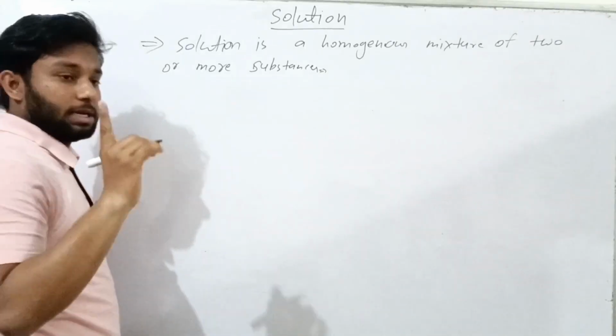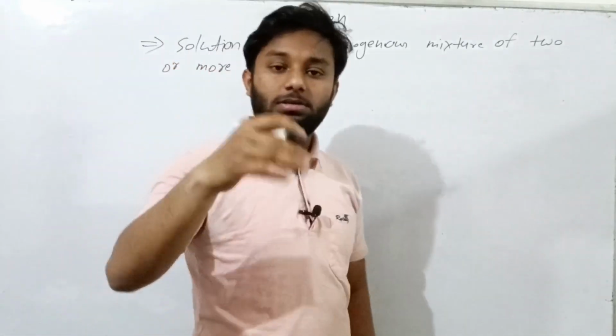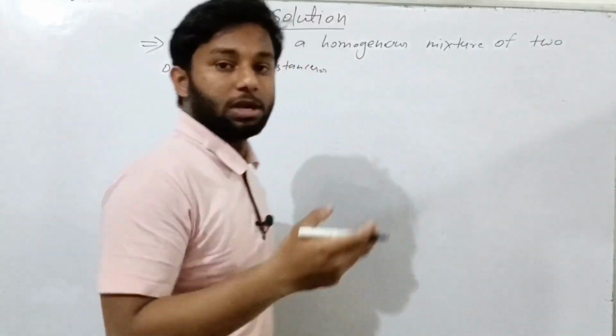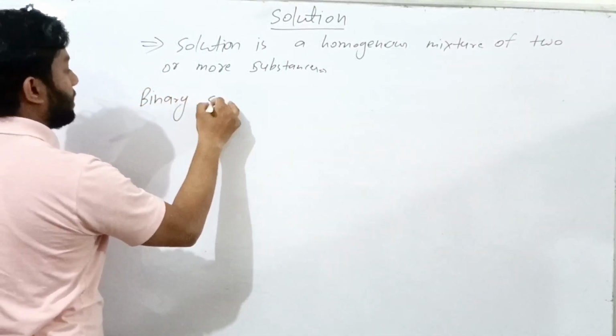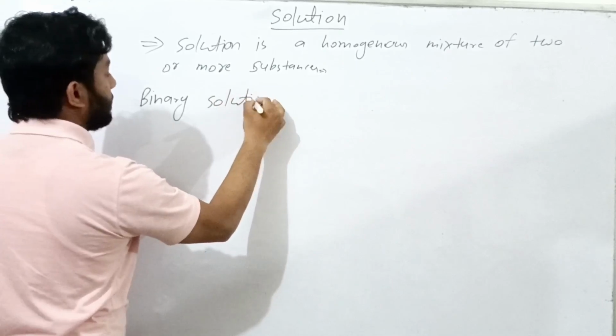But in this chapter we discuss only binary solution.